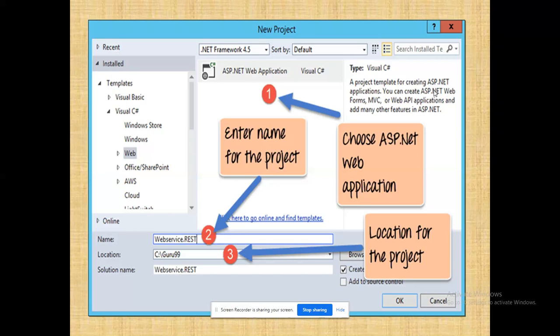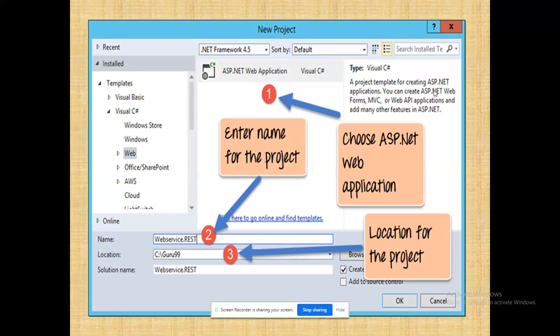Scriptlet tag means the percentage tag. Within the percentage tag, I write my Java code directly. Likewise, here also I have the provision to write my C# code directly within the corresponding